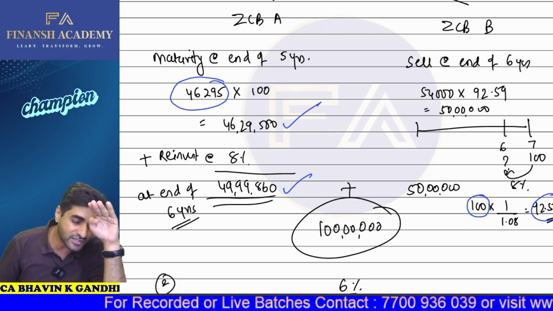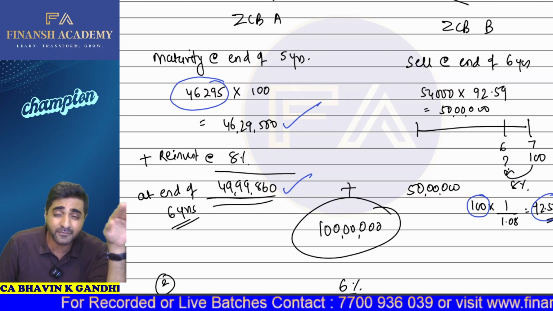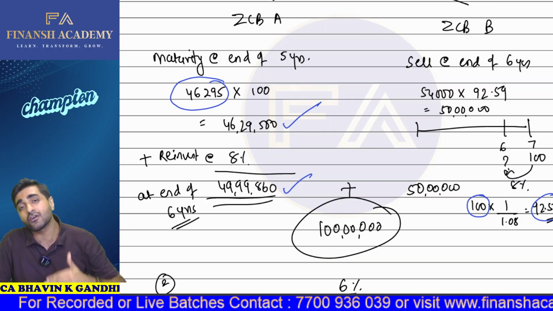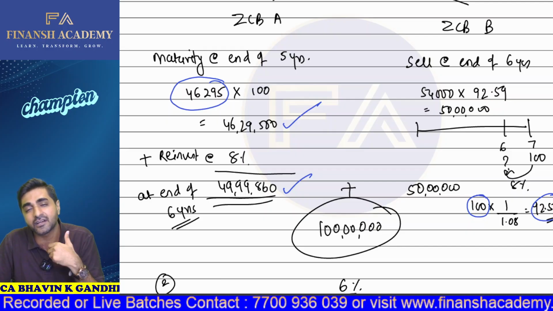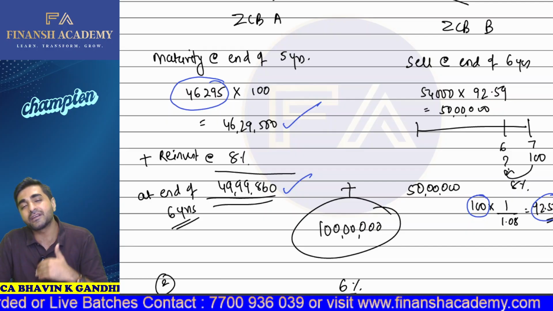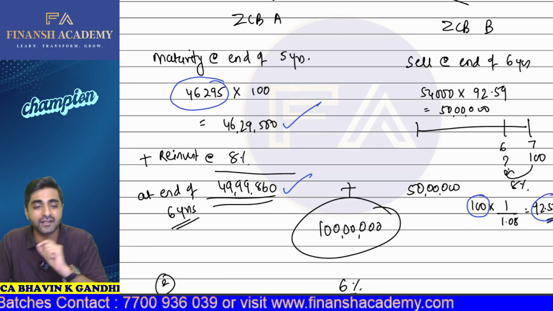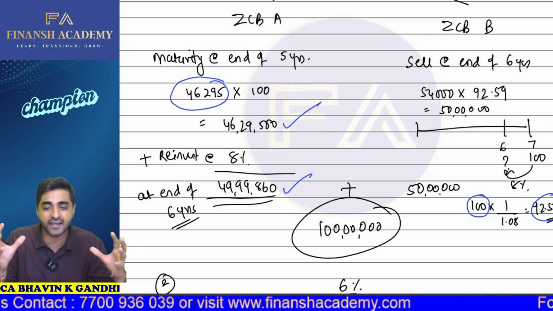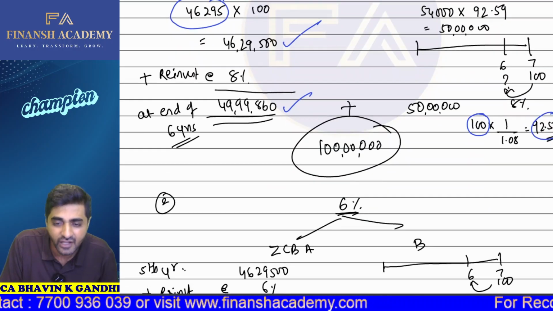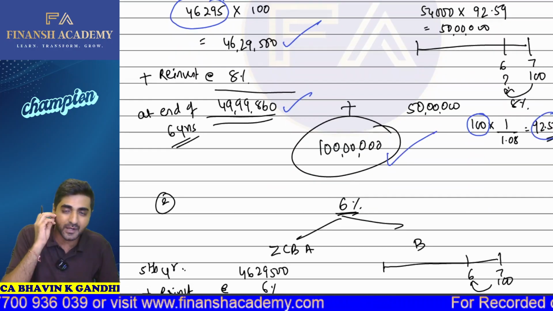Okay, so a bond which was traded at 100 rupees had a redemption value of 100 rupees. At the end of the 6th year, at 8% yield, at what price will it be traded? It will be traded at 92.59. We have the number of bonds, we multiply it, and we get 50 lakh rupees. So 50 lakhs, both the things need to be taken into consideration. So that's how we get 1 crore rupees.